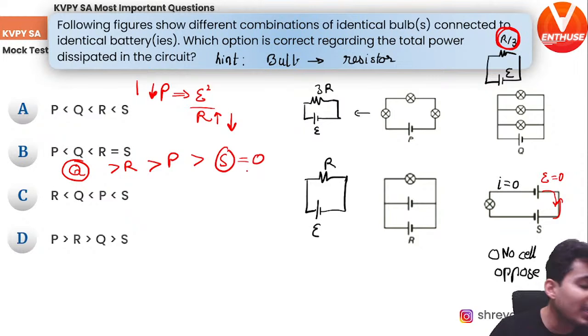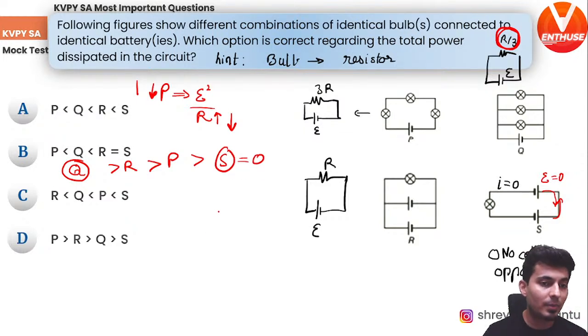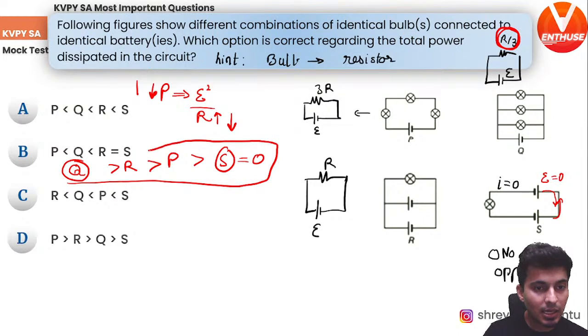Okay, is that making sense? It should be Q, R, P, S, but none of the options are matching over here. So I'll get this edited, but this should be the correct order. Is that okay? So that's what I was wondering. There is no option matching. Maybe there is a printing mistake. Just ignore that. Clear, my warriors?